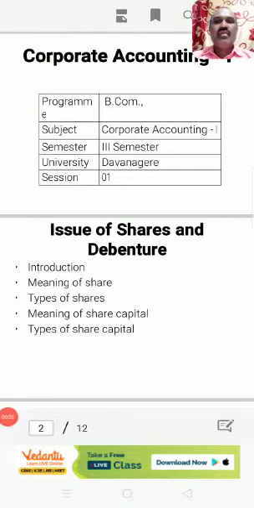Heartily welcome you all to the subject of Corporate Accounting 1, Module number 1, Issue of Shares and Debentures. This is session number 1. In this session, we are going to discuss an introduction to issue of shares and share capital, meaning of share, types of shares, meaning of share capital, and also types of share capital.